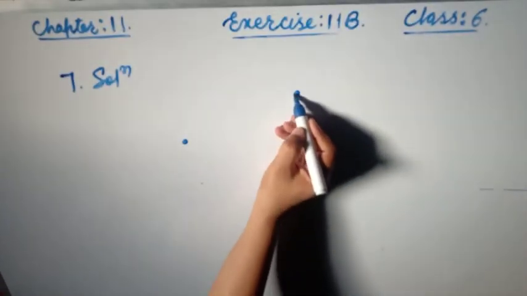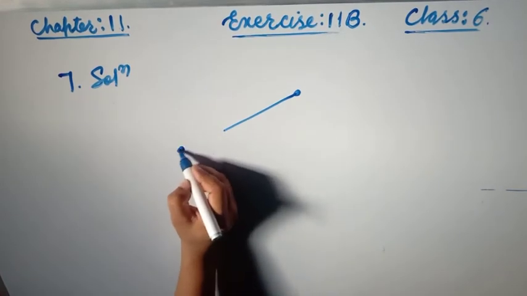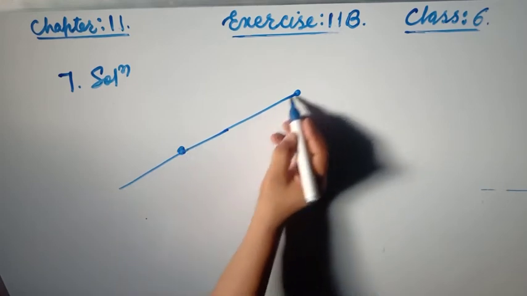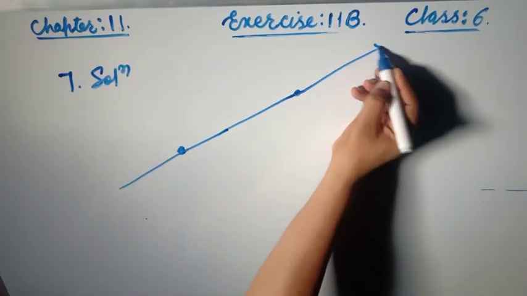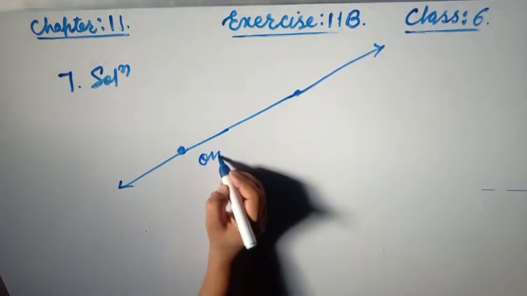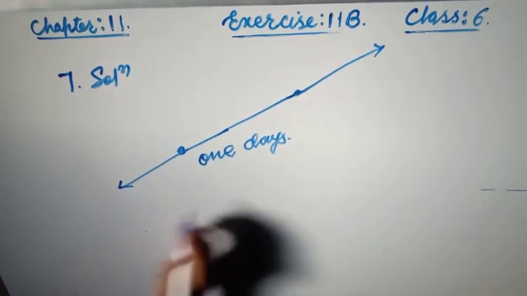Now draw, friends. Have a look, this is only one line. We can say there is only one line that can be drawn passing through two given points. So the correct option is A.